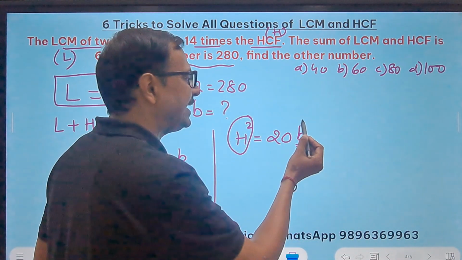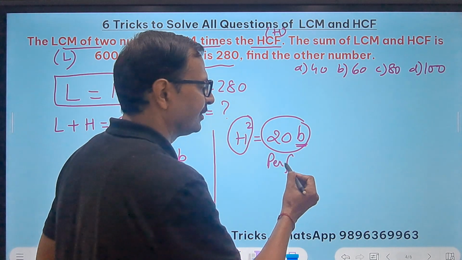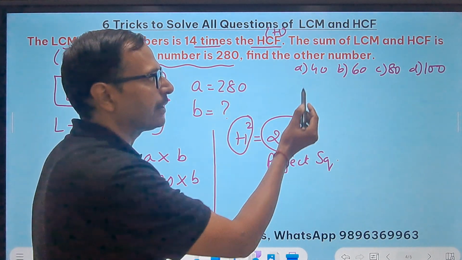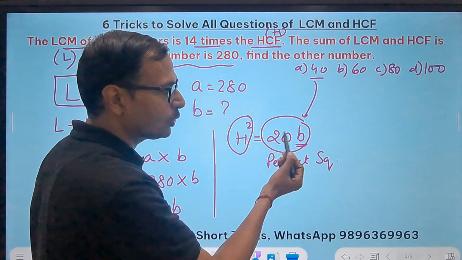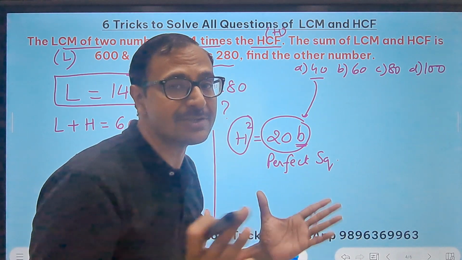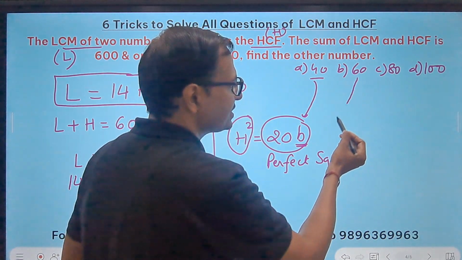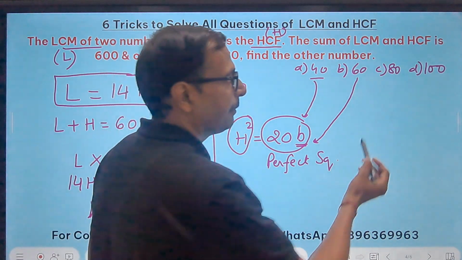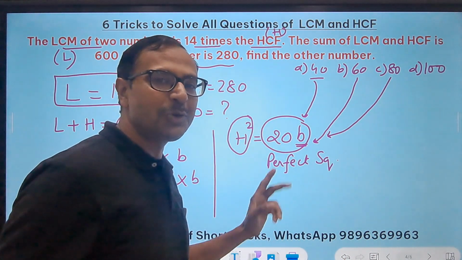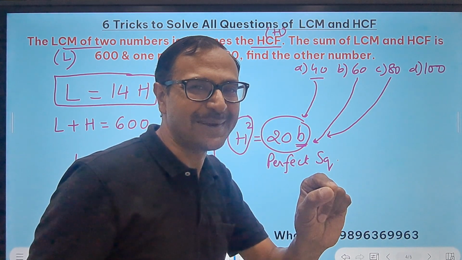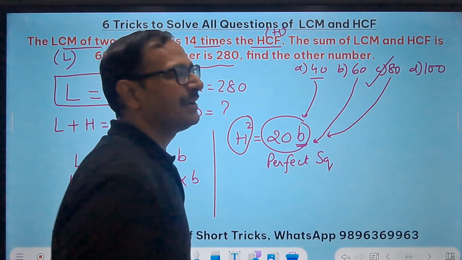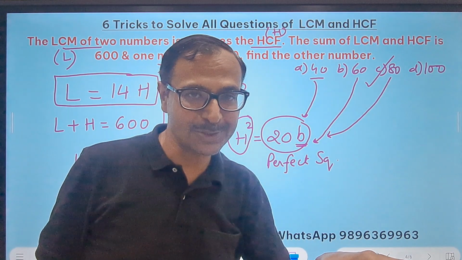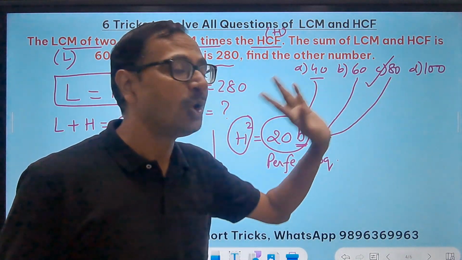H square, that is 20B, has to be a perfect square, right? Just check which value of B gets us a perfect square. If you put 40, 40 into 20 is 800, which is not a perfect square. If I put 60, 60 into 20 is 1200, not a perfect square again. But if I put 80, 80 into 20 is 1600, which is 40 square, right? And 80 becomes my answer, because 100 into 20 is 2000, which is also not a perfect square, so that is ruled out.